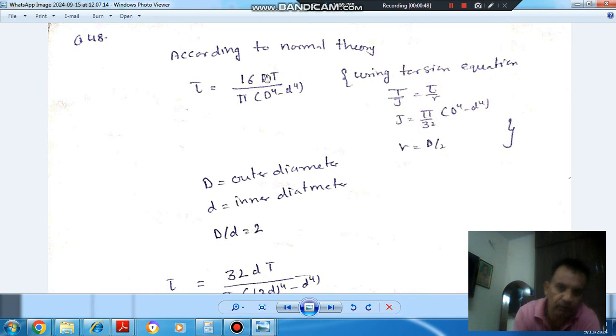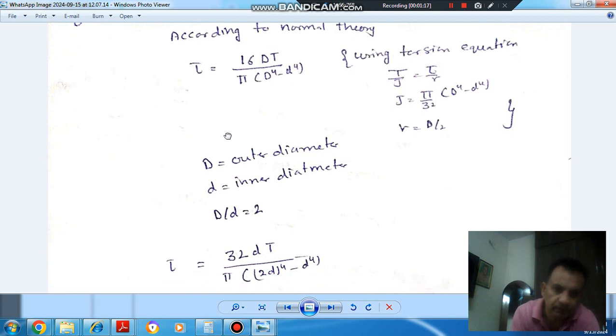So here, according to normal theory or using the torsion equation, we have T by J is equal to tau by R. Here J is pi by 32 (D^4 minus d^4), where D is your outer diameter and small d is the inner diameter, and R is D by 2. So this leads to tau. That is, tau is equal to 16 D T divided by pi (D^4 minus d^4).